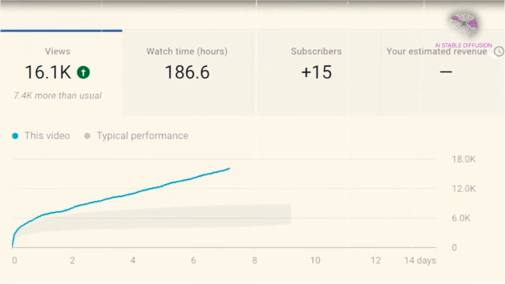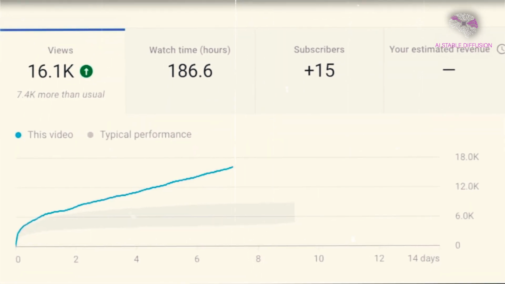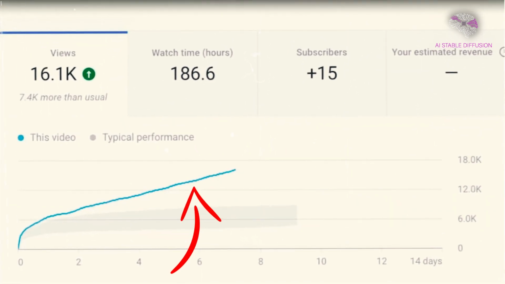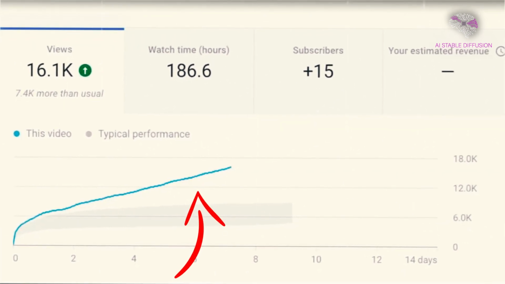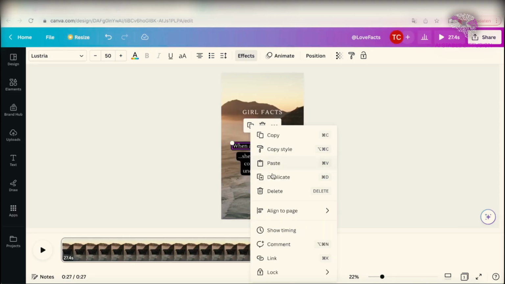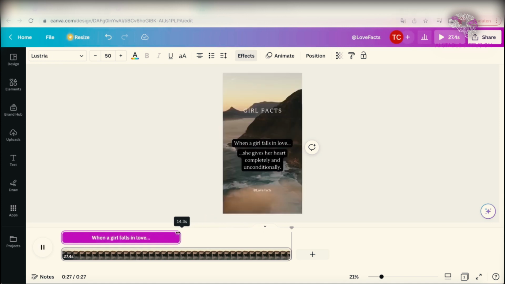This is due to the fact that 1.5 seconds is simply too quick for people to read. As a result, they will rewatch the video, giving you a wonderful watch time and causing YouTube to promote your video to a large audience. After that, choose show timing by performing a right-click on the quote's initial phrase. This will demonstrate the length and positioning of the text in the video.